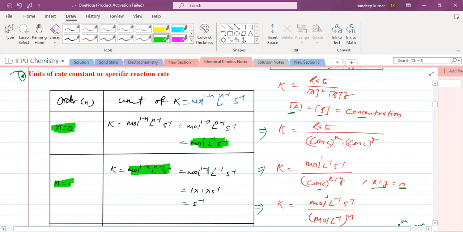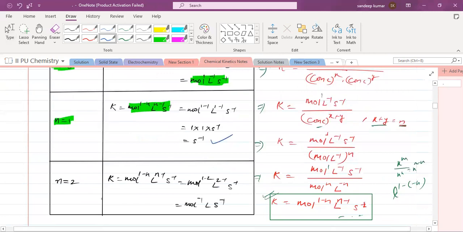So 1 minus 1 is what? 0. So mole to the power 0 is 1. 1 minus 1 is 0. So liter to the power 0 is what? 1. So 1 into second inverse. So the unit of k for a first order reaction is second inverse. Similarly, if you take n equal to 2 and substitute in this formula, you get mole to the power 1 minus 2, liter to the power 2 minus 1, second inverse. So you get mole to the power minus 1, liter 1, second inverse. Am I clear?